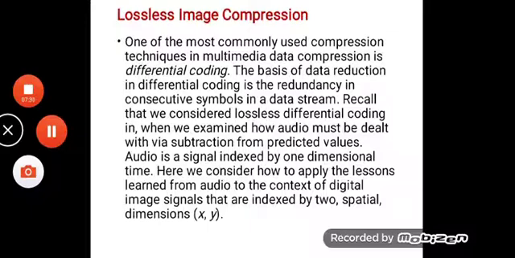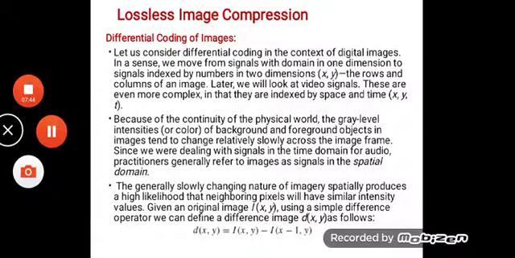The dimensions, in the spatial domain, are denoted by x, y. So a somewhat different mechanism is needed for image compression as compared to audio compression, in the case of differential coding of images.